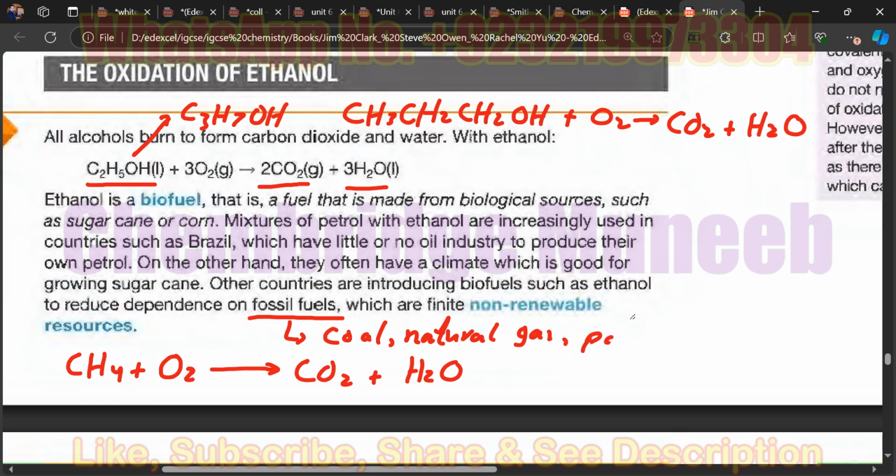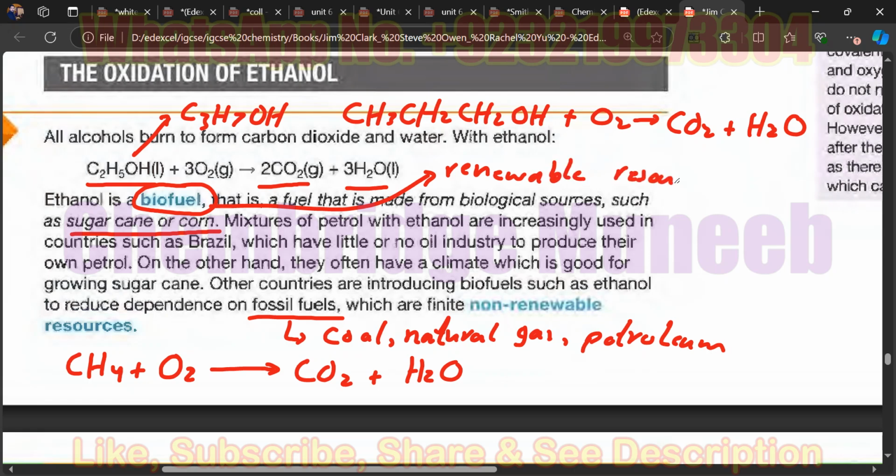These are considered as non-renewable resources, whereas ethanol is considered as a biofuel and it can be extracted from these kinds of vegetables, and we can grow these vegetables as much as we can. That's why biofuel is a renewable resource. Is it clear?